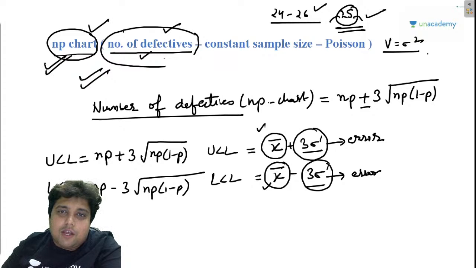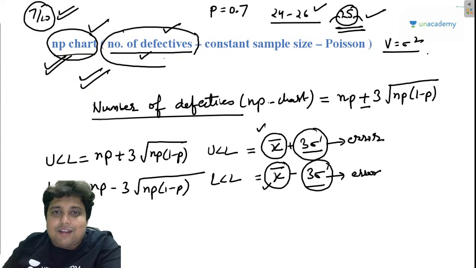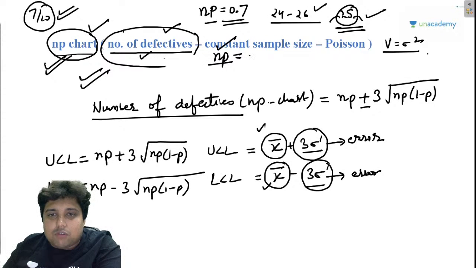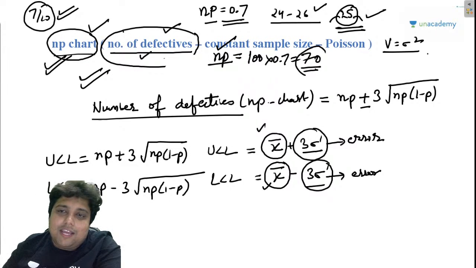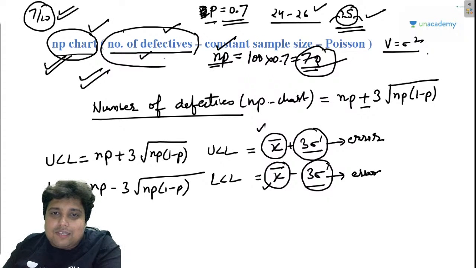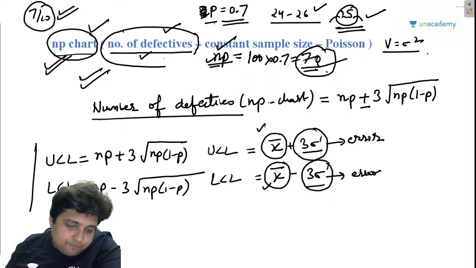Now guys, this I have written for the NP chart, and I have already told you that if I have the P value as 0.7, okay na? And this 0.7 basically shows that 7 out of 10 are defective. The proportion 0.7, 70% is defective. Then basically multiplying this P by N, NP, whatever may be the sample size, whether it is 1000, 50,000 or 1 lakh, if I simply multiply it by that, I will get the number of defectives. I have already explained you this, that through the P chart, multiplying with the number of samples, I can calculate the number of defectives. So here I have calculated the number of defectives.